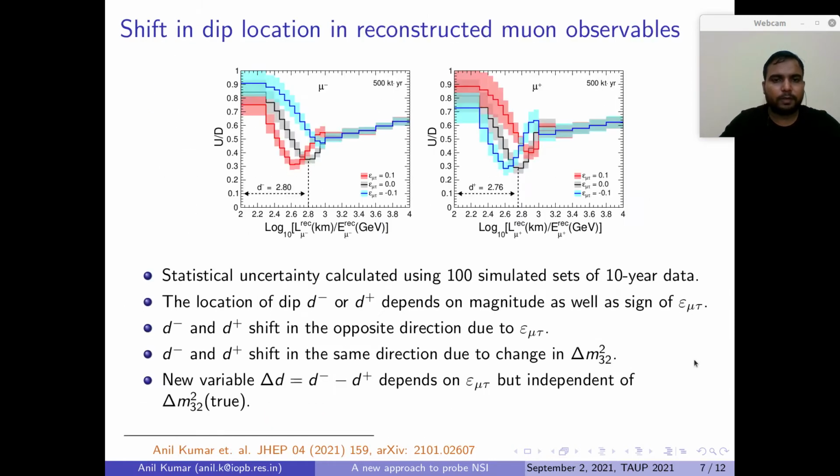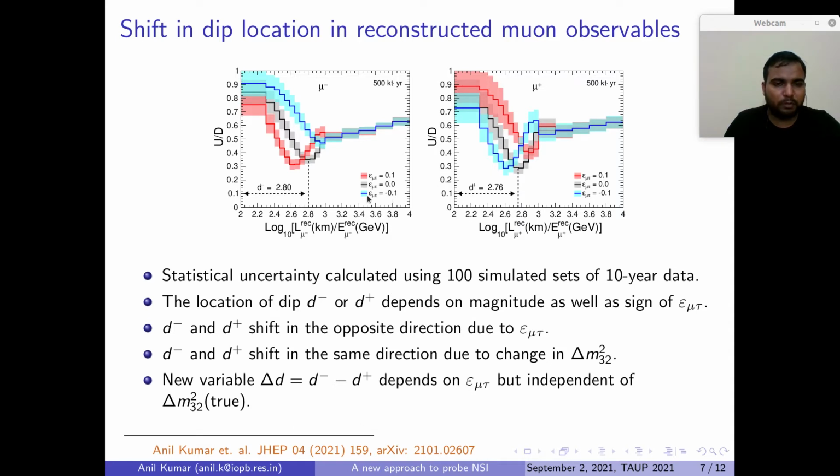mass ordering. So if you look at how this oscillation dip changes in the presence of NSI, here we show two plots. On the left we show μ⁻, on the right we show μ⁺. Here we show the U/D ratio as a function of log L/E. We showed 3 types of curve. The black one is the standard curve where ε_μτ is 0. The red one shows when ε_μτ is +0.1, and the blue one represents when ε_μτ